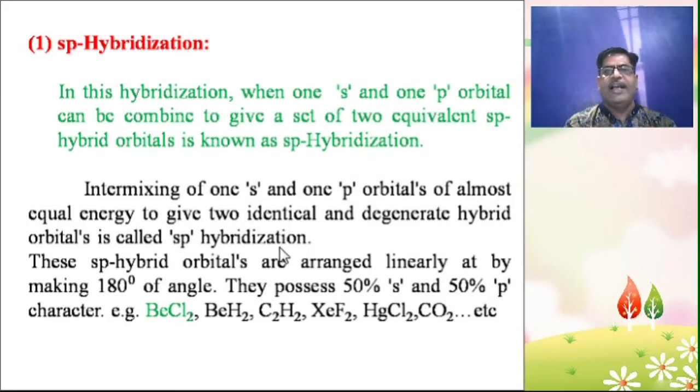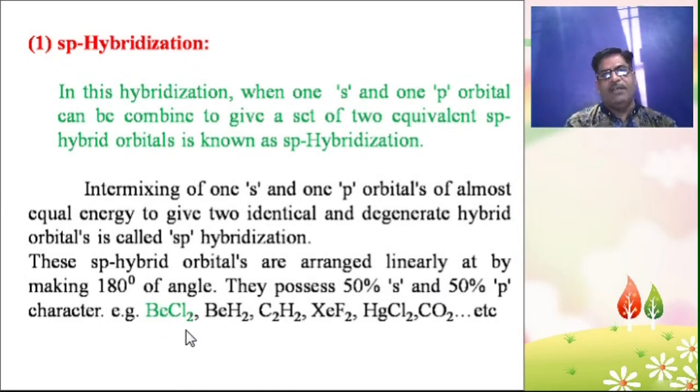These sp hybrid orbitals are arranged linearly at an angle of 180 degrees. They possess 50% s and 50% p character.